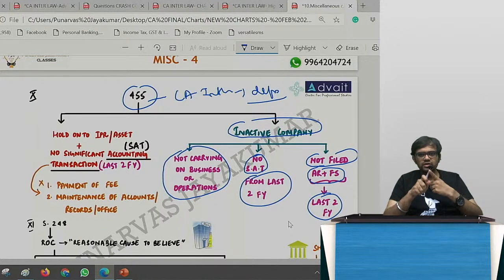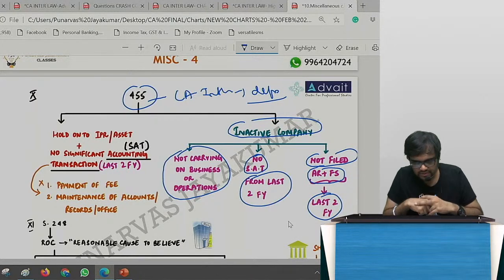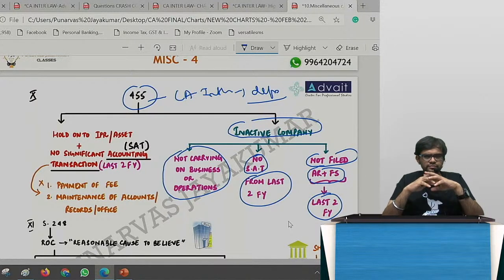Annual return has to be filed within 60 days of the AGM. Financial statements have to be filed within 30 days of the AGM. It is very much part of your syllabus, all these things. Annual return is section 92, which is part of your syllabus. Financial statement is section 129. Filing the financial statement is section 137, that is also part of your syllabus.